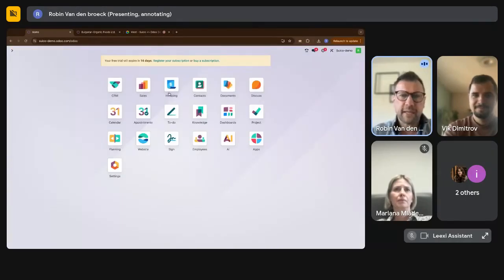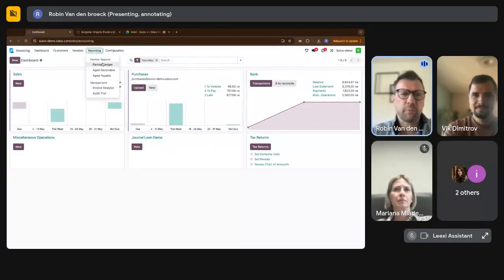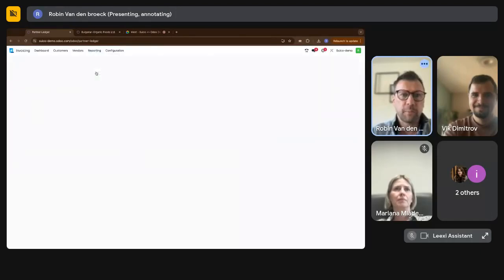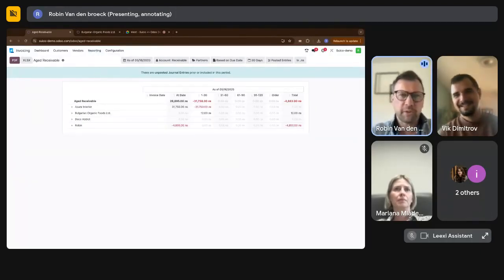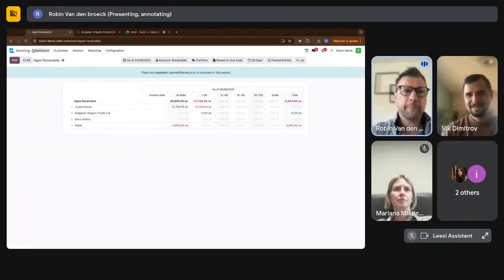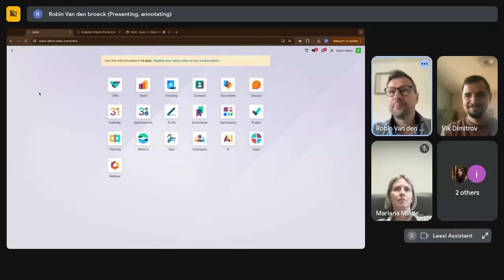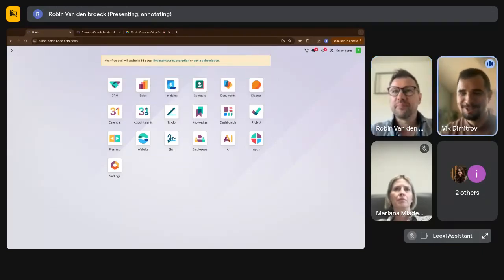And every app has these kinds of things. For invoicing, of course, even more, like partner ledger. But accounting has much, much more than this. Yeah. I think, looking at the faces, you made the point on the reporting very, very strongly. Thank you for the demo.